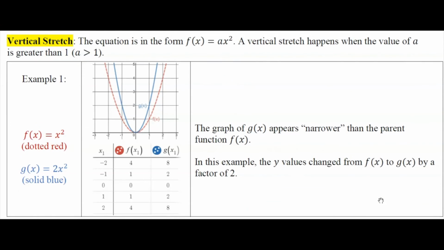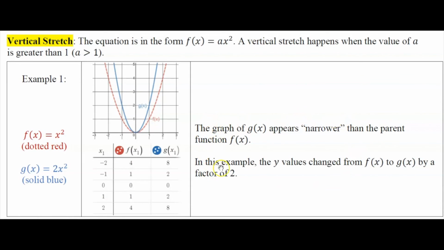For each of the transformations that we looked at using the Desmos graph, there's also a graphic organizer in your print packet to help you understand the information. So in addition to the name of the type of transformation up at the top, there's an example on the left. And in the center, there's a picture of the graph and a picture of the table.